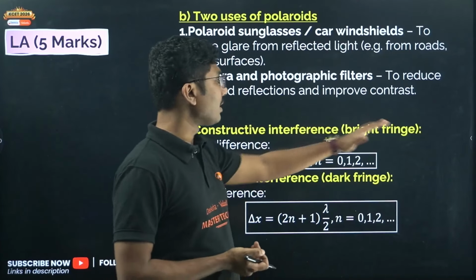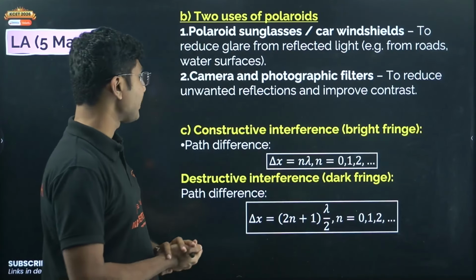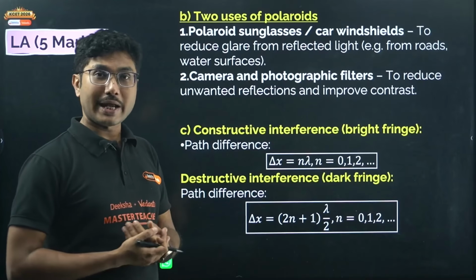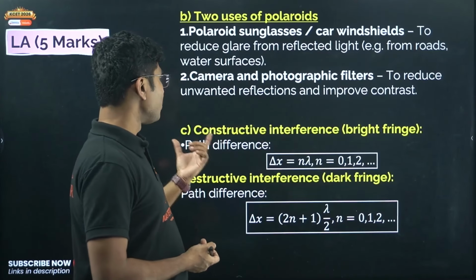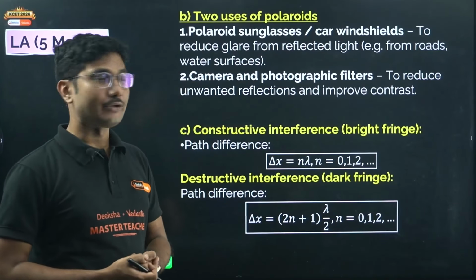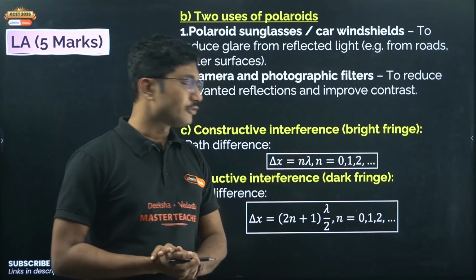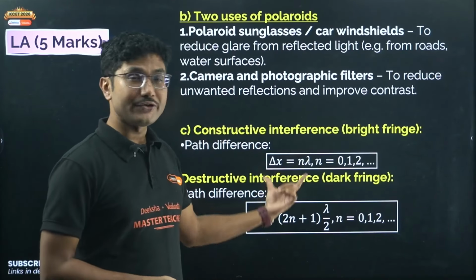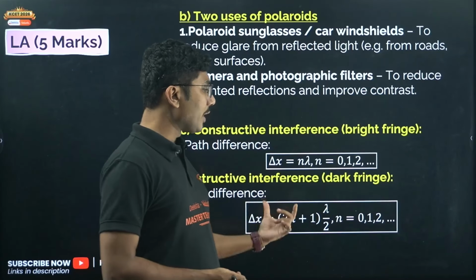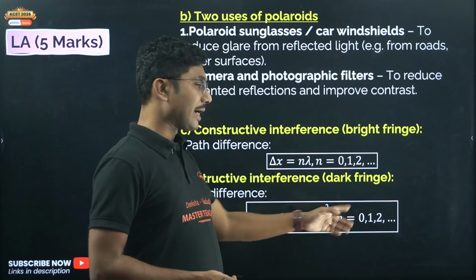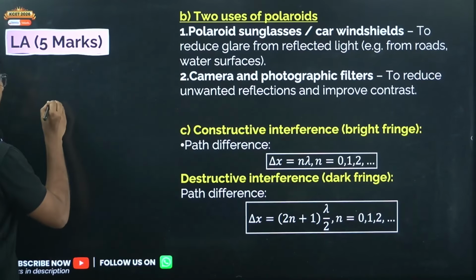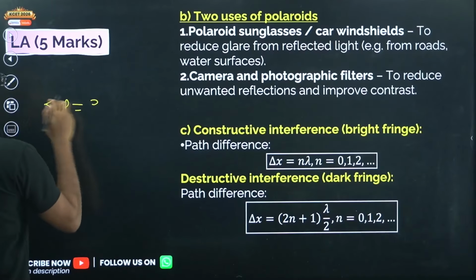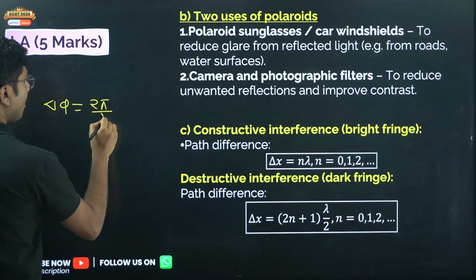Now, condition for constructive and destructive interference. Based on that, objective questions and numerical questions both can come, so these formulas are also important. Path difference for bright fringes is given by delta x equals n lambda, where n equals 0, 1, 2, 3, and in terms of path difference, the dark fringes are given by delta x equals (2n plus 1) lambda by 2, where n takes the same values. And if you are interested in phase difference, phase difference is given by 2 pi by lambda into delta x.